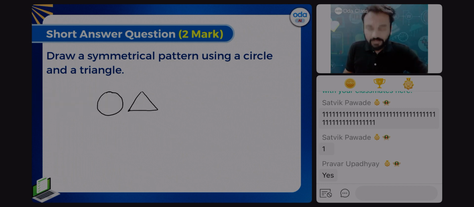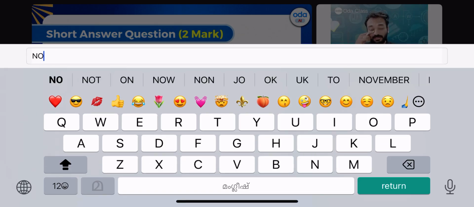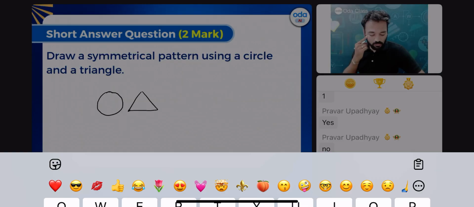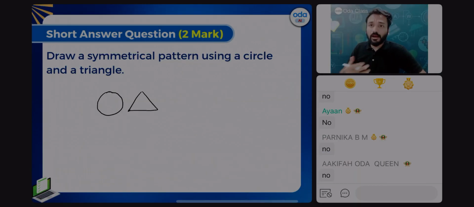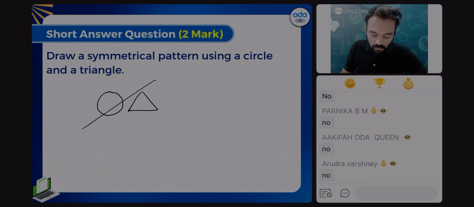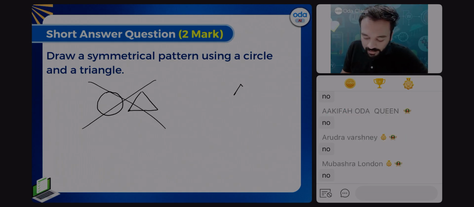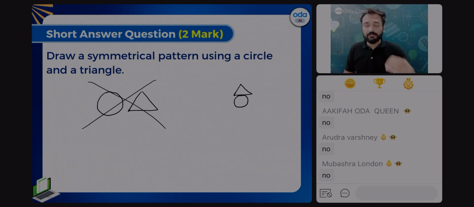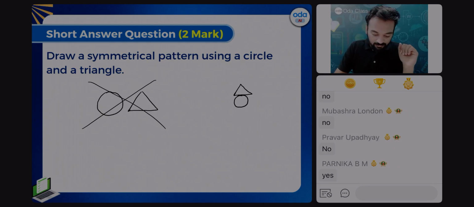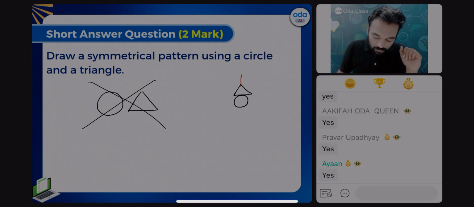Is this a symmetrical pattern? Type in the chat box. No, this is not a symmetrical pattern. Then how will I draw it? If I draw it like this, is this a symmetrical pattern now? Yes, because if I draw one line like this,